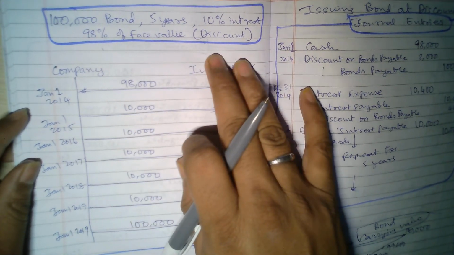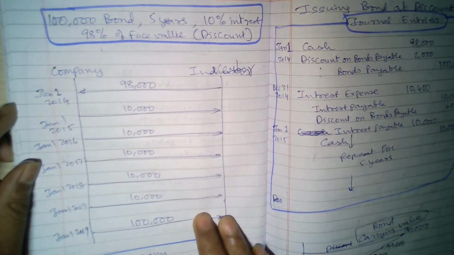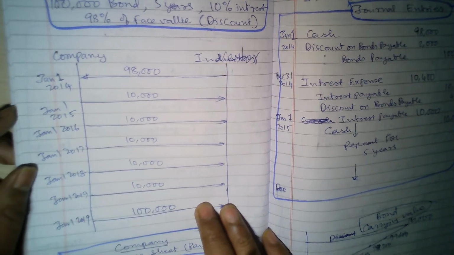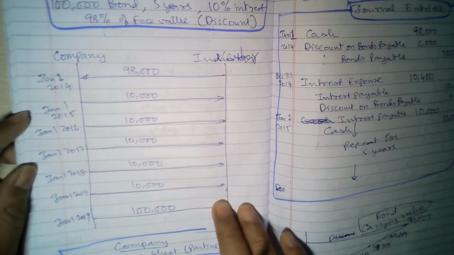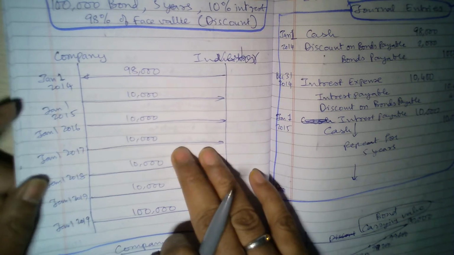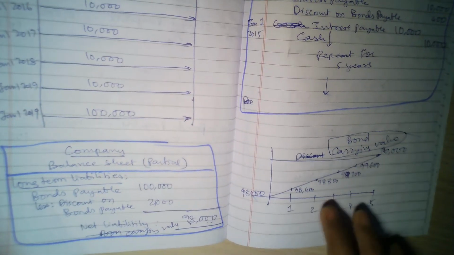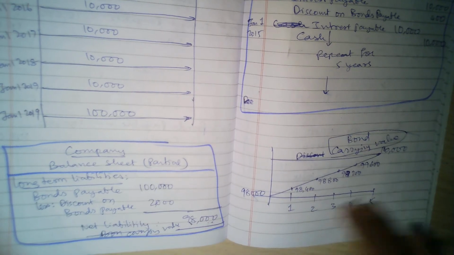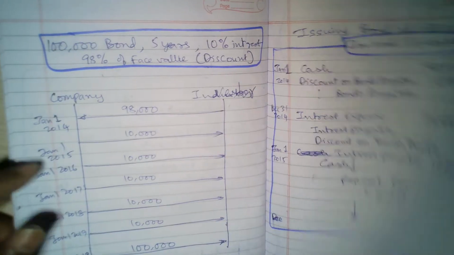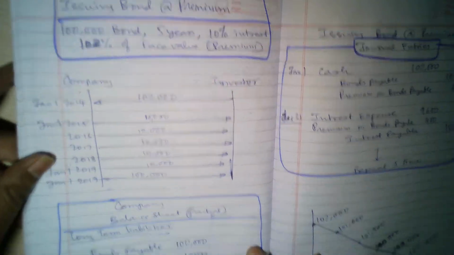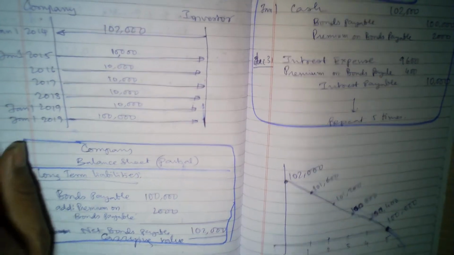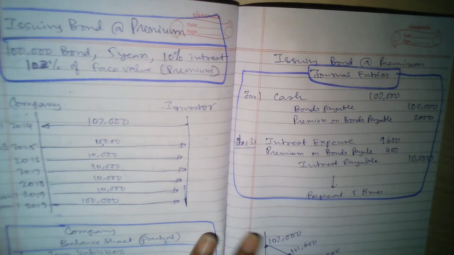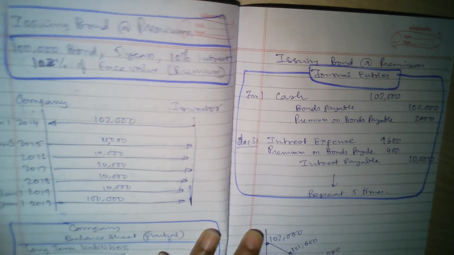Why is a bond issued at a discount? Because there may not be many investors interested in that company, so the company will give a discount to attract more investors. And how the money transactions happen, what the journal entries are, how the amortization happens, and what the balance sheet is. This is for the case of discount, and this is for the case of premium. Okay, so all cases have been given. So let us solve some example problems on this so that we get a clear picture.